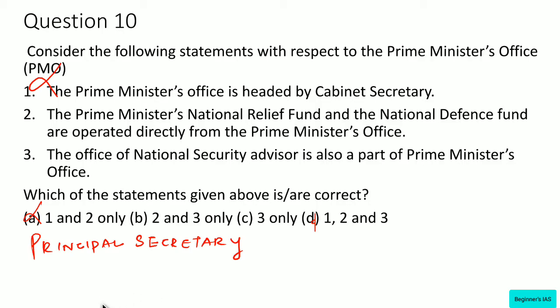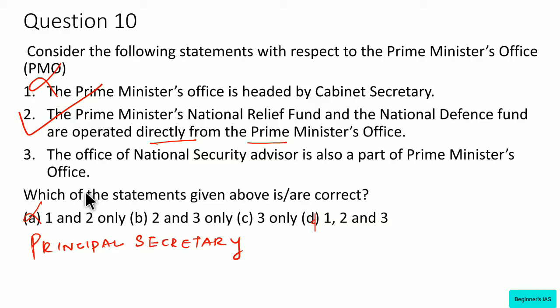See, what about statement number 2? Yes, the Prime Minister heads the National Relief Fund and National Defence Fund. It is operated directly from Prime Minister office. Therefore, this statement is right. Remember that not only National Relief Fund but also National Defence Fund are operated directly from the Prime Minister office.